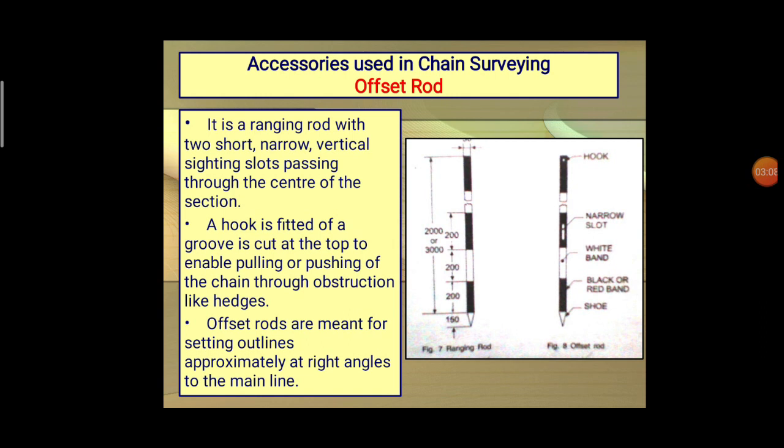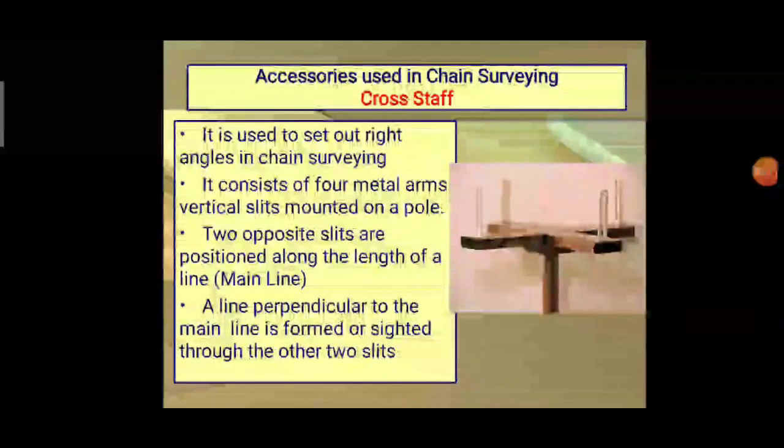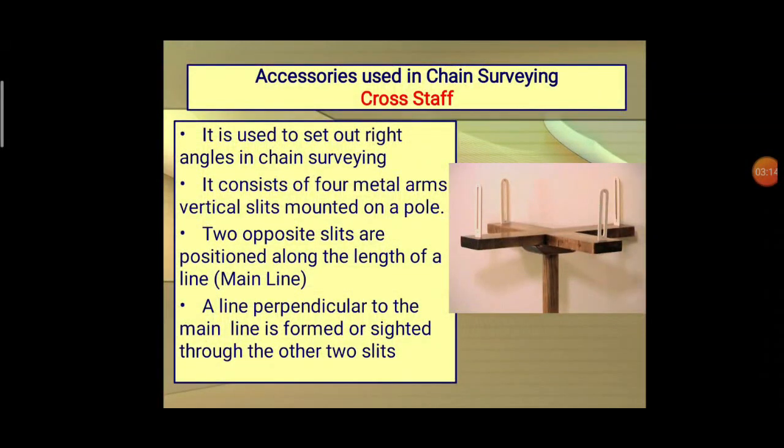Okay, so next one, the cross staff. This is also one of the accessories in chain surveying. The cross staff is an instrument used for setting out right angles in chain surveying.